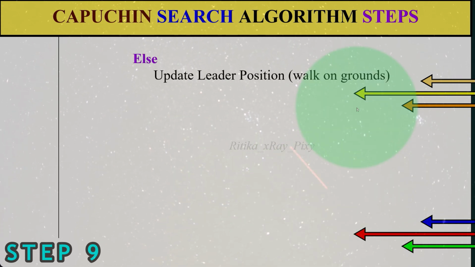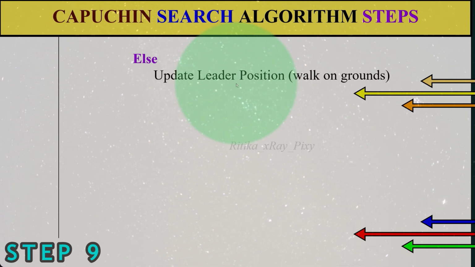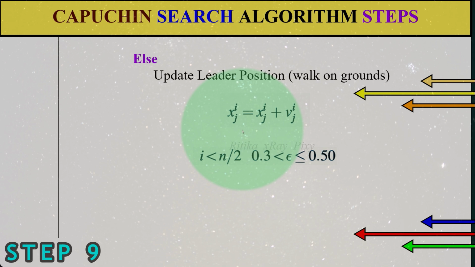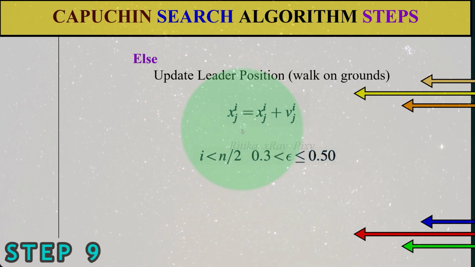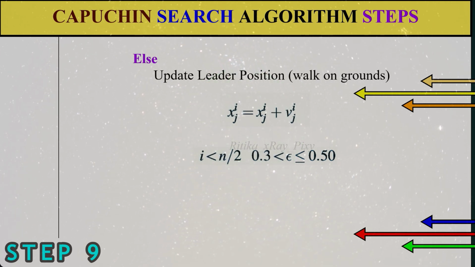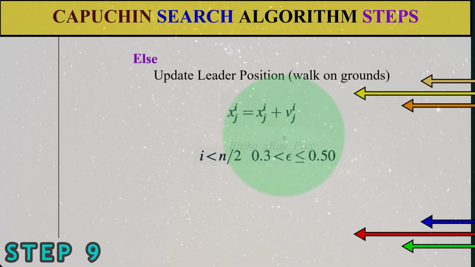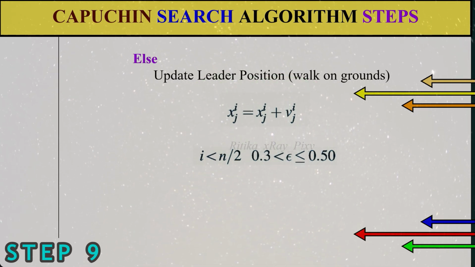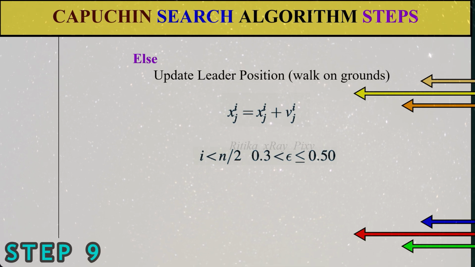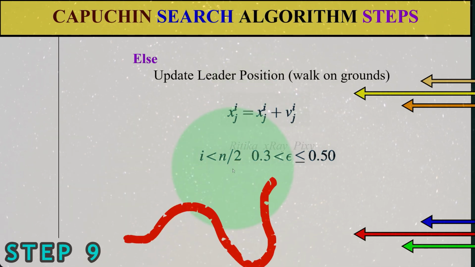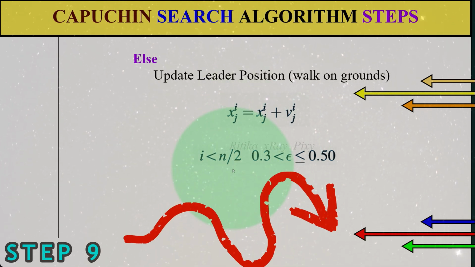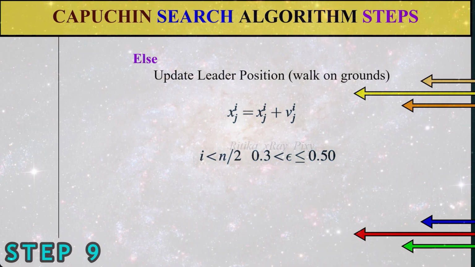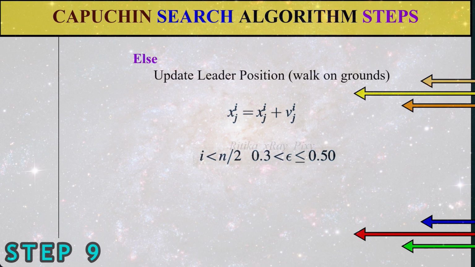After that, else we will update the leader position, walk on the ground, using this equation. So walk on the ground is simple, random, natural. In the current position we will add the velocity that we calculated. So walk on the ground is simple. In the initial position we will add the velocity that we calculated, like we did in particle swarm optimization. When we want to update the particles' position, in the initial position, update the calculated velocity. So this is the same here.